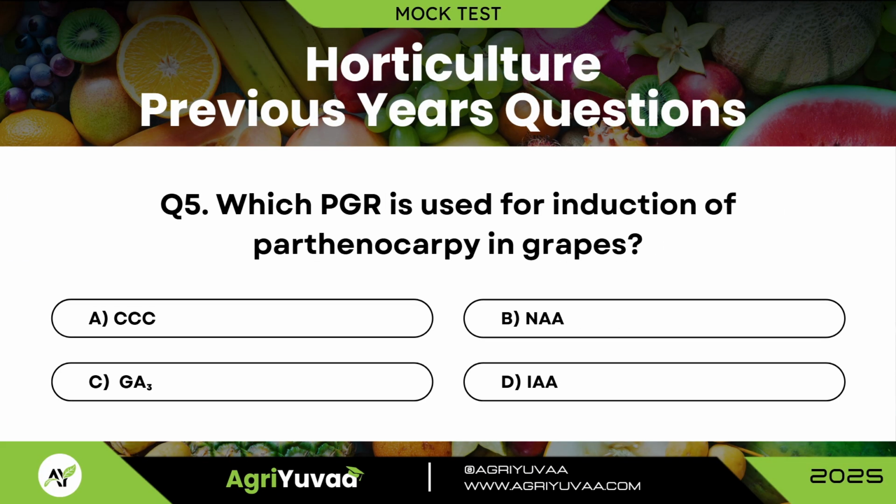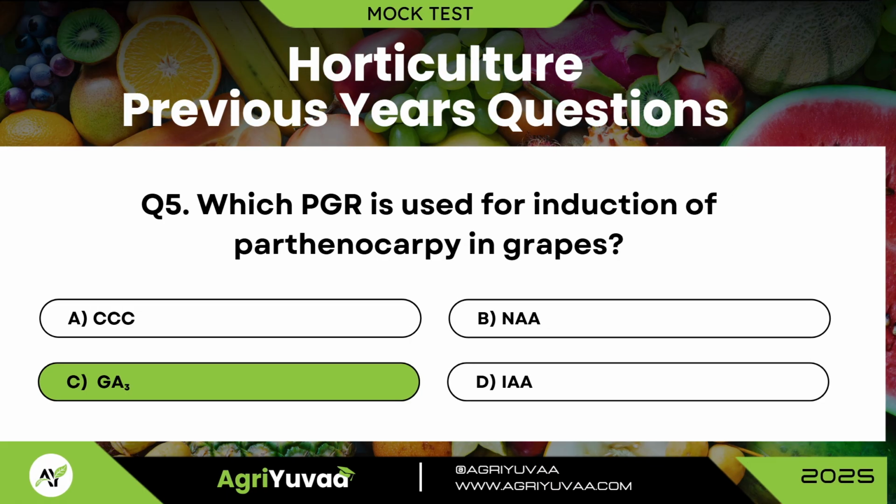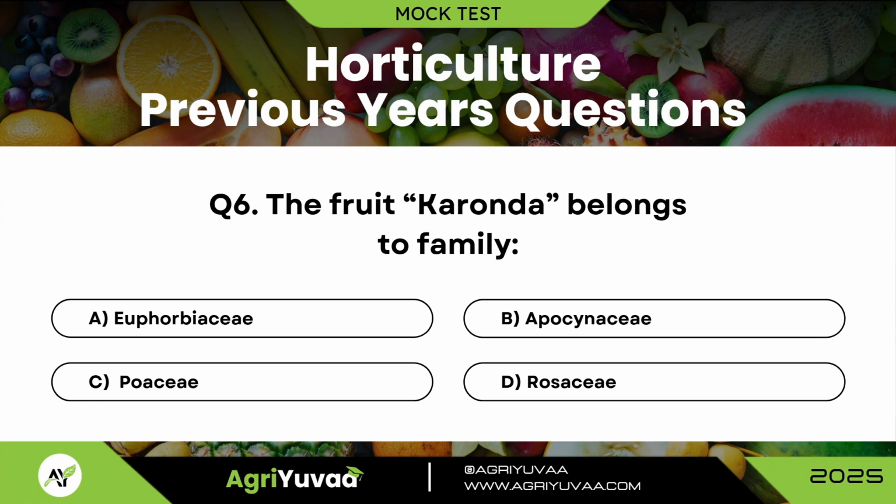Question number 5. Which PGR is used for induction of parthenocarpy in grapes? And the correct answer is option C, GA3. Question number 6. The fruit Karonda belongs to which family? Answer is option B, Apocynaceae.